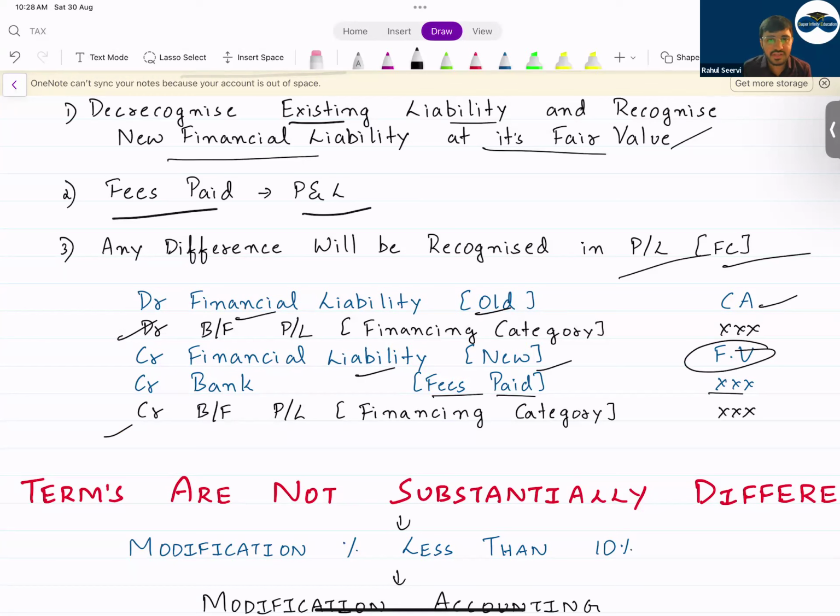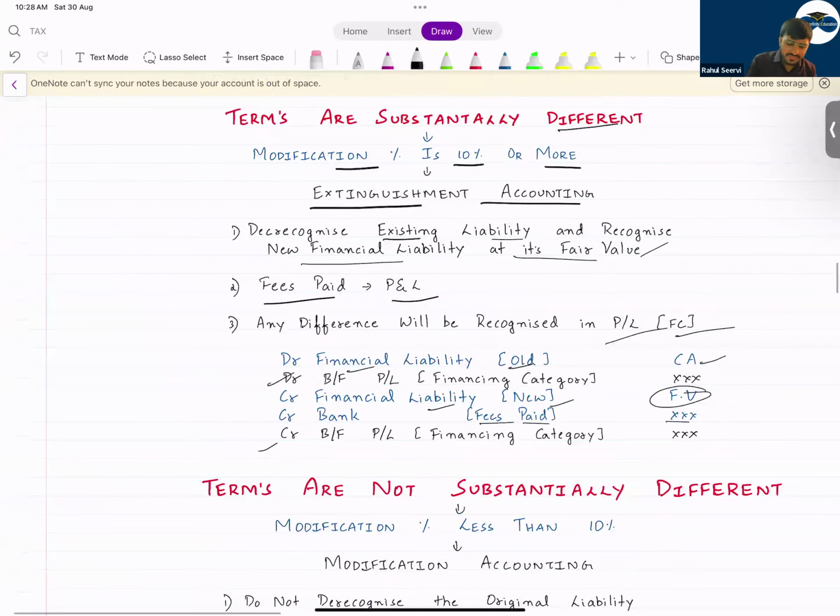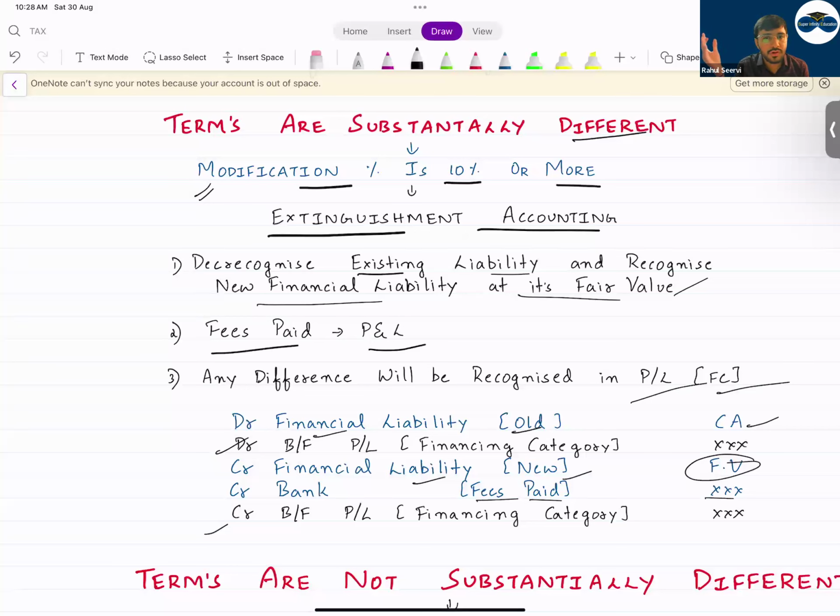If it's on the credit side, it's a gain, which will be recorded in the financing category. This is when the percentage you have calculated is 10% or more. You will follow extinguishment accounting. You can do this, or you can do the questions in one of the publication books you normally follow. Two questions are there. Please do them so that you'll have a better understanding.